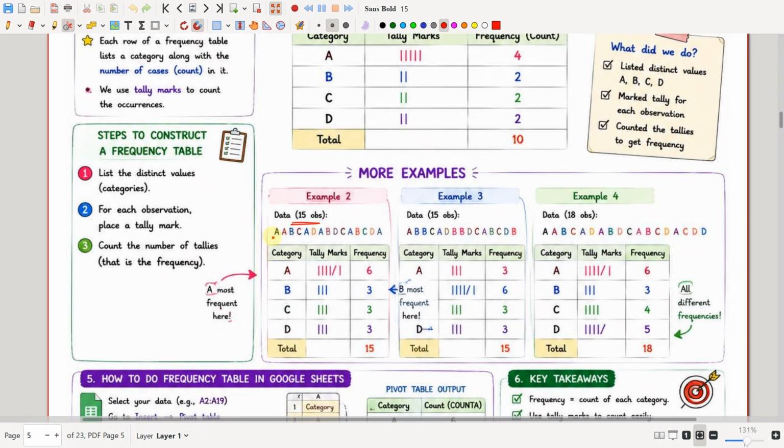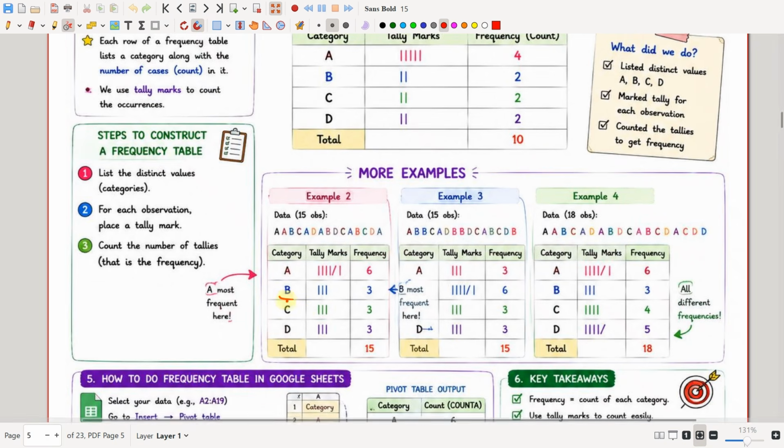There are 15 observations: A, B, C, A, D, A, B, D, C, A, B, C, D, A. Let us count A here: 1, 2, 3, 4, 5, 6. There are 6 here. Then the tally marks will be like this, 1, 2, 3, 4, 5, 6. So the frequency is 6 here.